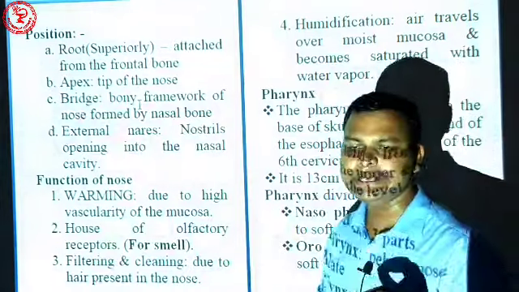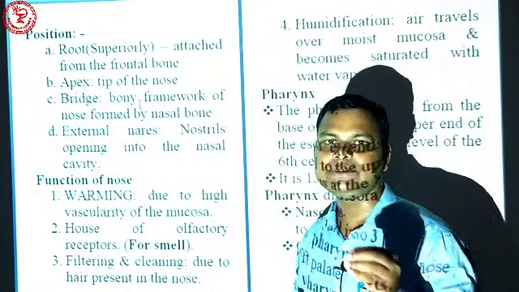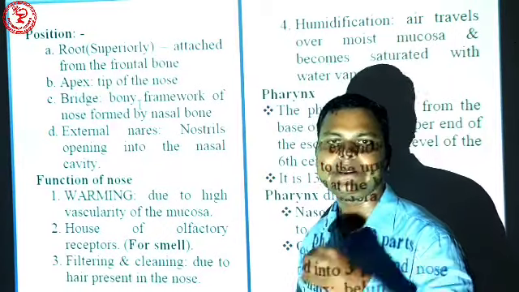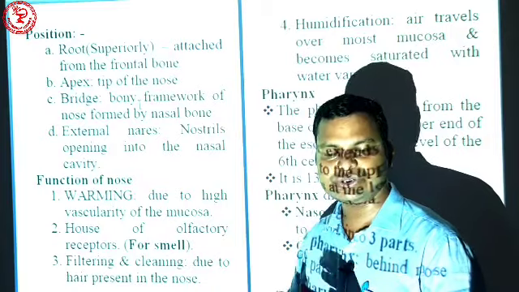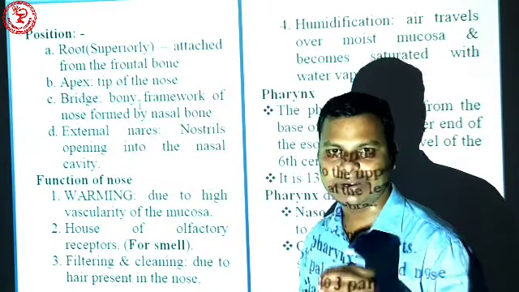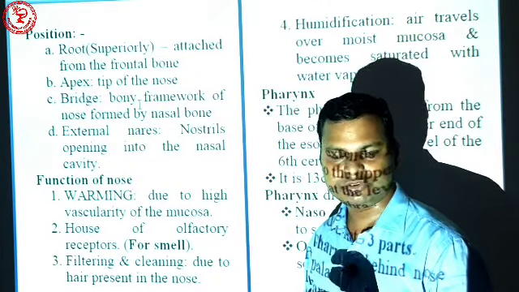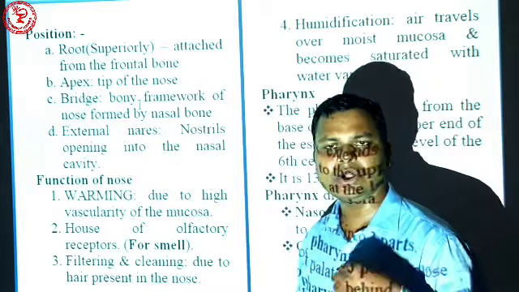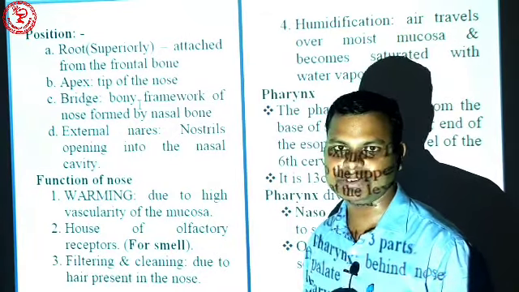So a quick recap of the nose: it consists of two portions, one external portion and another internal portion. The external portion of the nose consists of a framework of bone, that is nasal bone, frontal bone and maxilla bone. It is attached with muscles and covered by skin, and two nostrils are present.